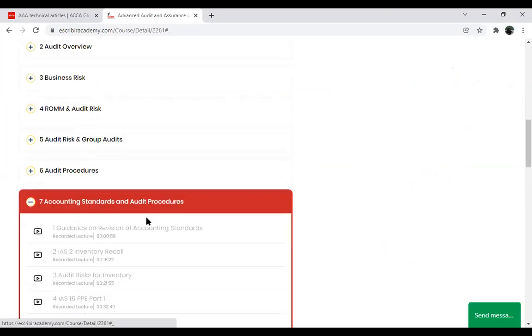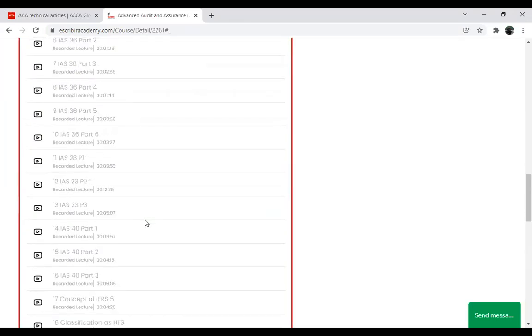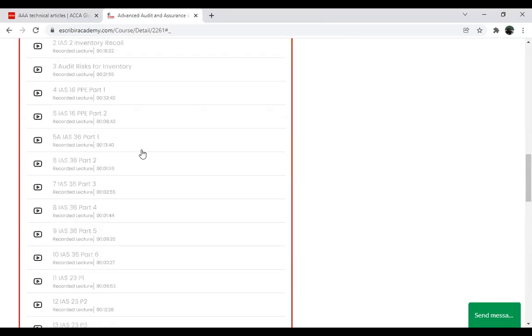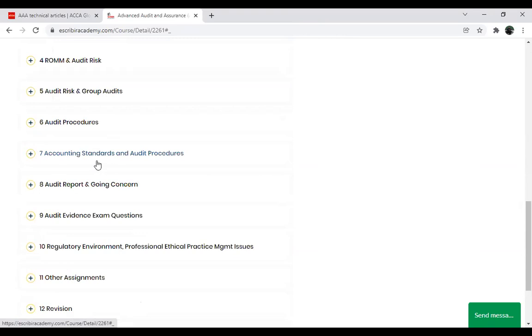In this chapter, I have performed a quick revision of all the accounting standards that are relevant to this SBR and AAA course, so that you don't have to go back to the SBR registers. You can just have a quick recall from here. That is what I have done here, and all of you could benefit from it.